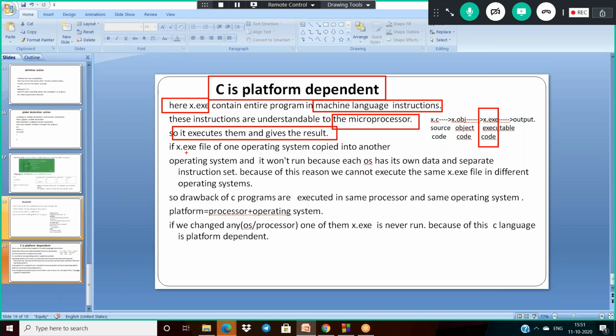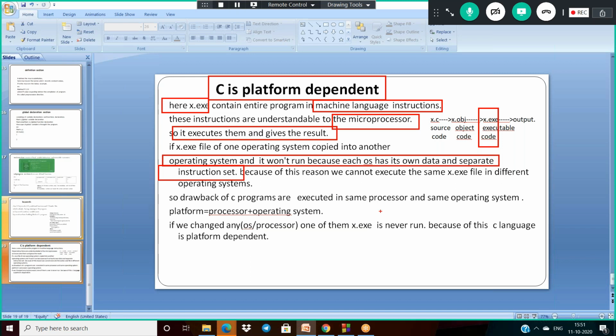So that is why, if you copy the .exe file of one operating system into another one, it won't run. Because of platform dependent nature. Why? Because every operating system has its own separate instruction sets. So because of this, we can't execute the .exe file of one operating system on the other operating system. So finally, it's the drawback of C programs. The drawback of C is what here? It is platform dependent.